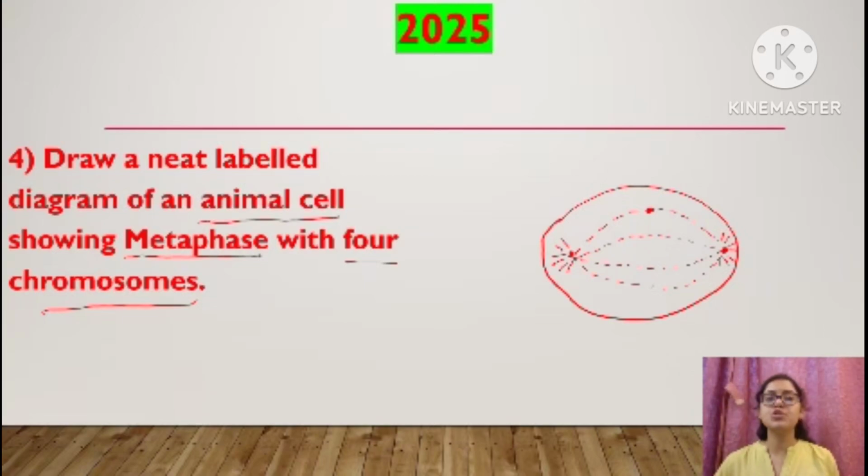And how will the chromosomes be arranged? Chromosomes will be attached to the spindle fibers with the help of their centromere. So always draw the centromere on the spindle fiber, and then the chromatids.